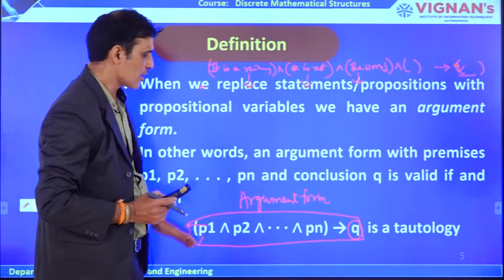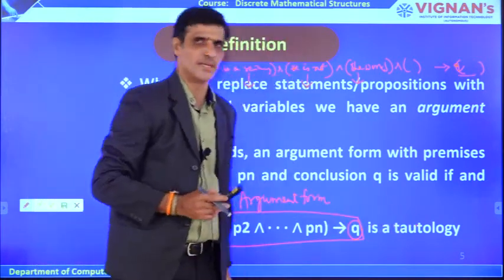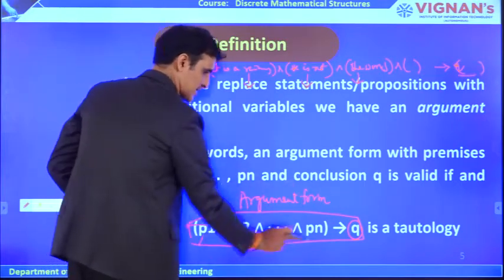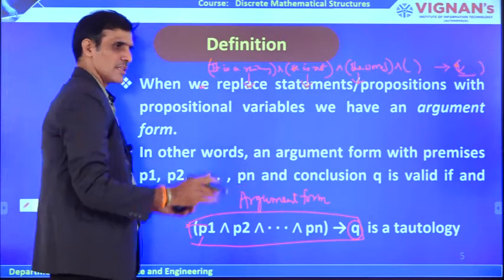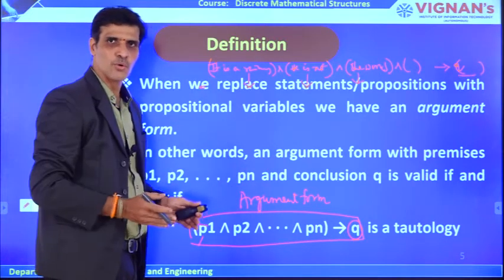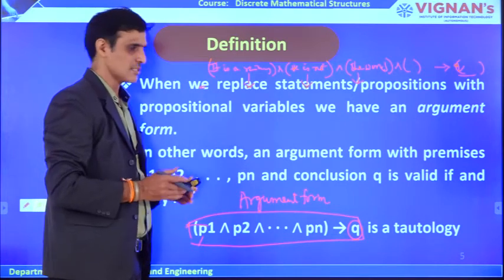And if this argument form is a tautology, what does tautology mean? When you take this entire sentence and construct a truth table, the last column of this compound sentence gives all true, then it is called a tautology.